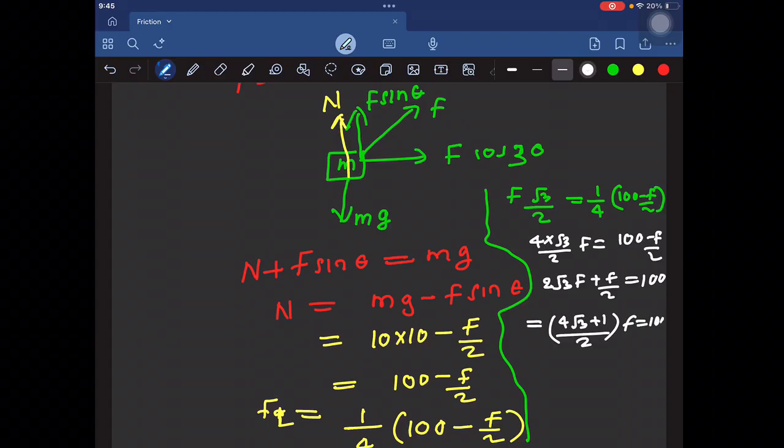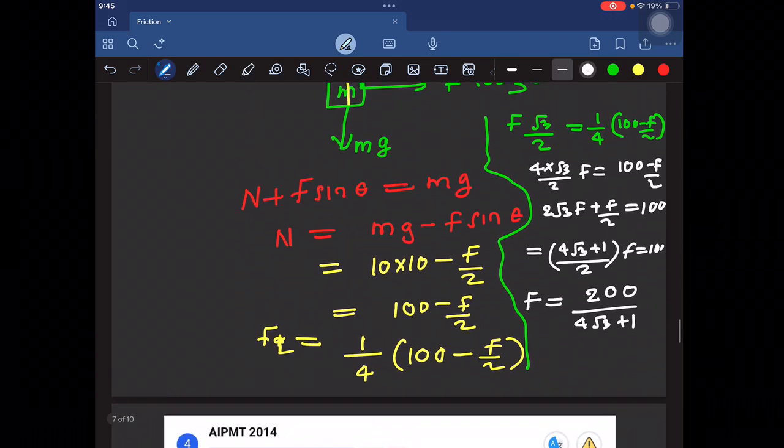Now what is the total mass of the moving bodies? All three, if m1 moves, m2 and m3 are connected with the same string, so all these bodies move. Total mass of all moving bodies is equal to m1 plus m2 plus m3, because these are all m. So total mass is equal to 3m. So net force equal to total mass of the moving bodies into A. So mg into 1 minus 2 mu equal to 3m into A. We want to find the acceleration, and m gets cancelled.